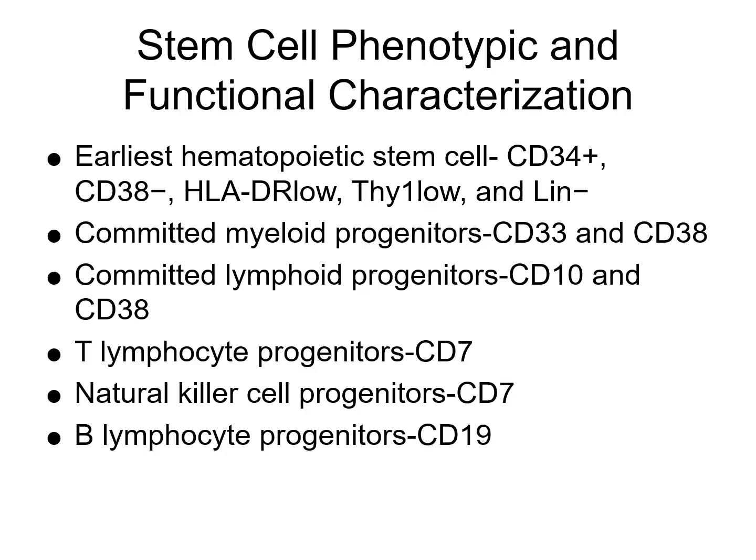The earliest hematopoietic stem cells, so we have surface markers. Let's see, we've got CD34+, CD38. I'm not going to read all these to you, but just to let you know, there are different stem cells, and these are all kind of the progenitor stem cells with them. You do not need to memorize these by any means.